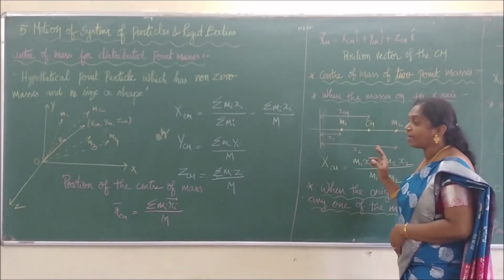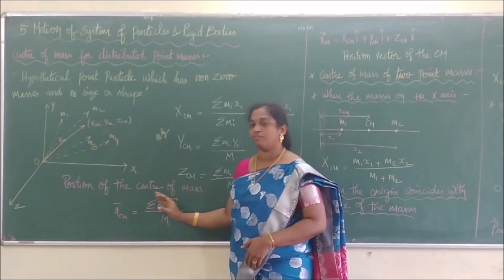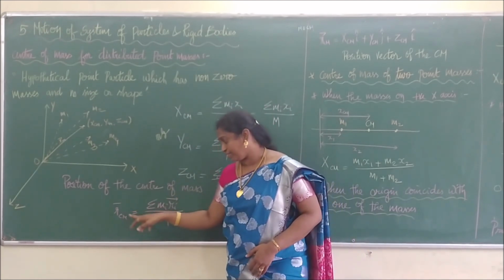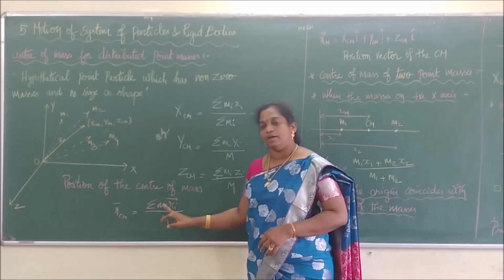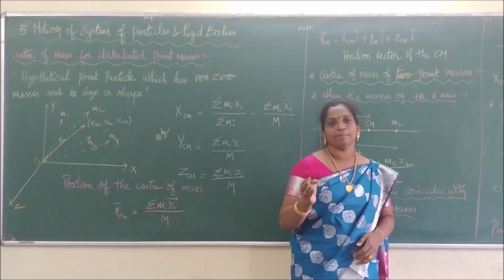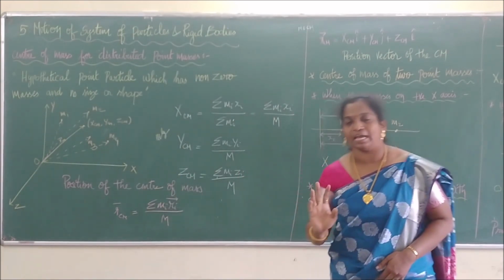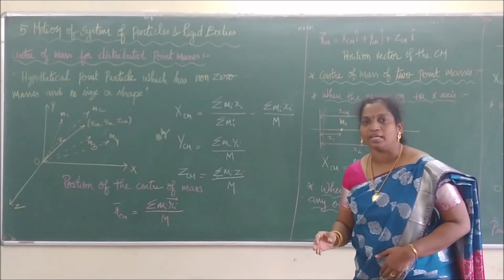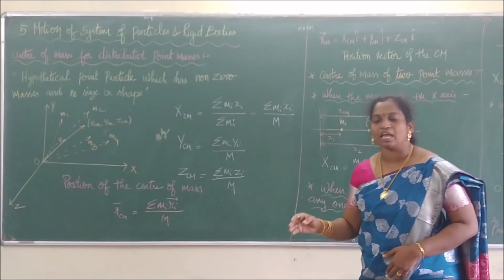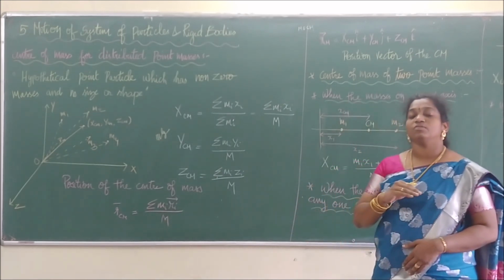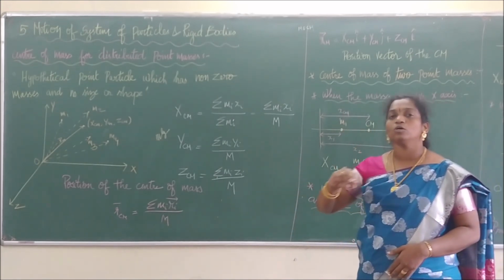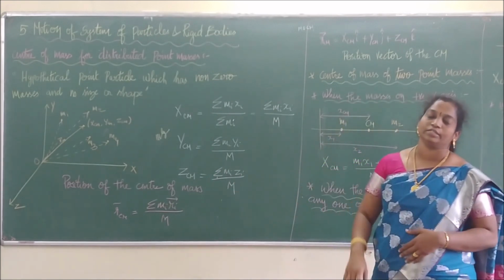Therefore, the position of the center of mass can be written as the RCM vector is equal to summation of mi Ri divided by M, where Ri stands for xi into i cap plus yi into j cap plus zi into k cap. It is the summation of all the vectors at that point.